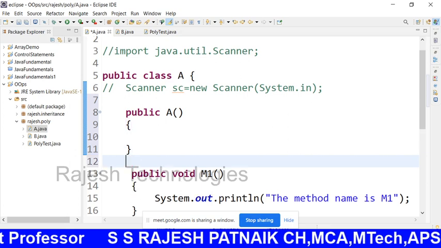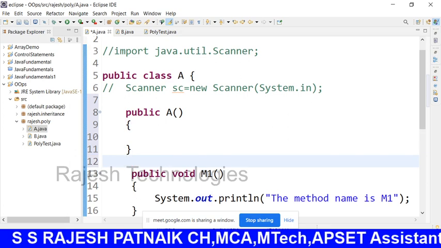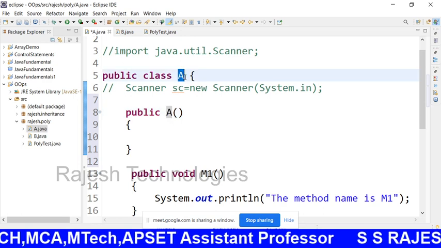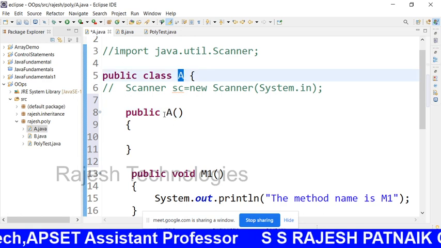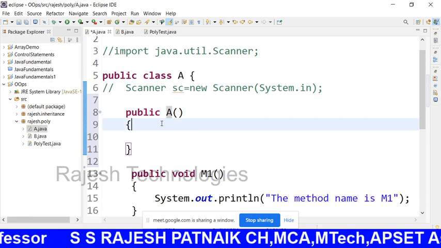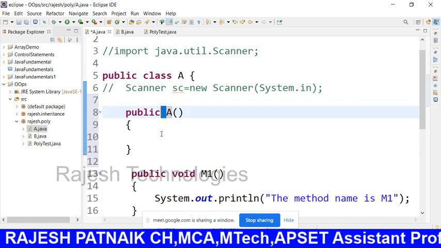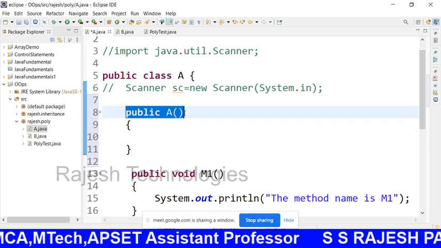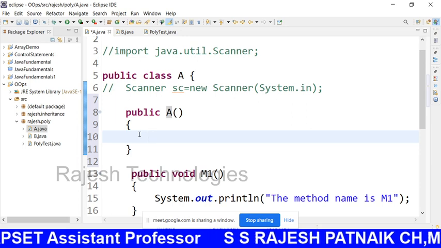Whenever you do not write the constructor, the compiler provides one. Constructor has the same name as the class name. It does not accept any return type; it does not have any return type. It has some functionality.